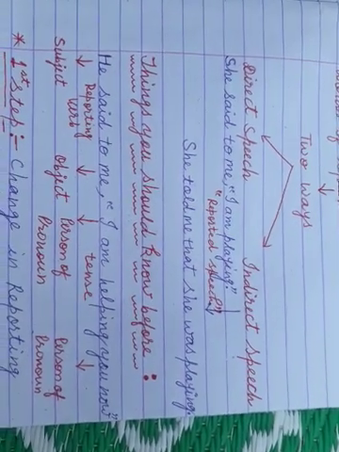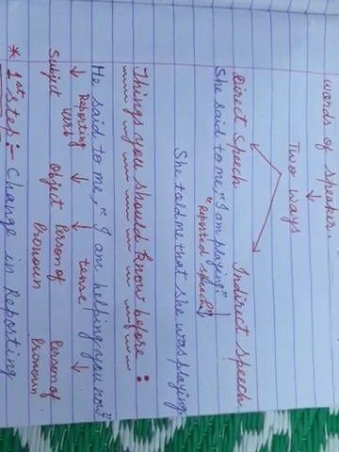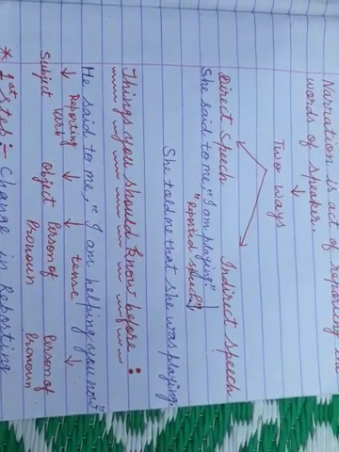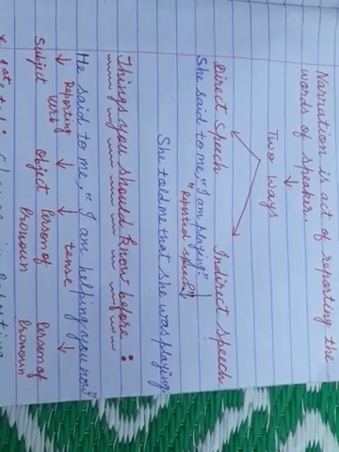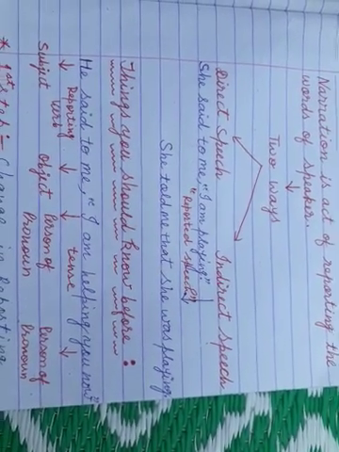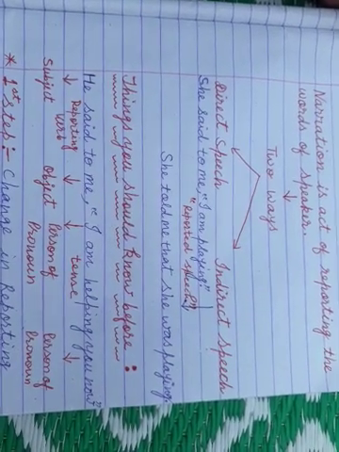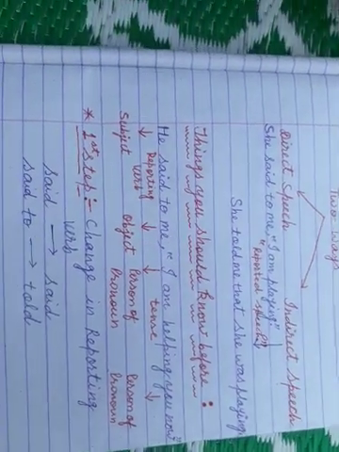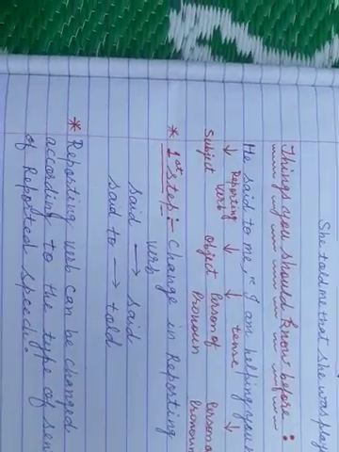Is it clear? I am revising that thing. At first you should know what is subject, what is object, what is reporting verb, what is first person pronoun, what is second person pronoun, what is third person pronoun, and what is the tense of that reported speech. And now we are coming to the steps of how to change direct into indirect speech.